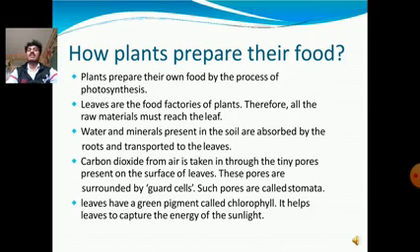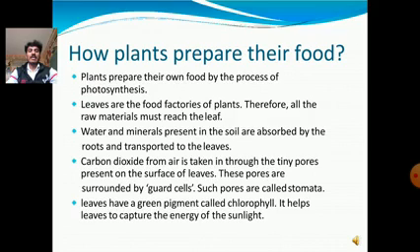How do plants prepare their food? Plants prepare their own food by the process of photosynthesis. The leaves are the food factories of plants. Therefore, all the raw materials must reach the leaves. Water and minerals present in the soil are absorbed by the roots and transported to the leaves. Carbon dioxide from the air is taken in through the tiny pores present on the surface of leaves. These pores are surrounded by guard cells. Such pores are called stomata.